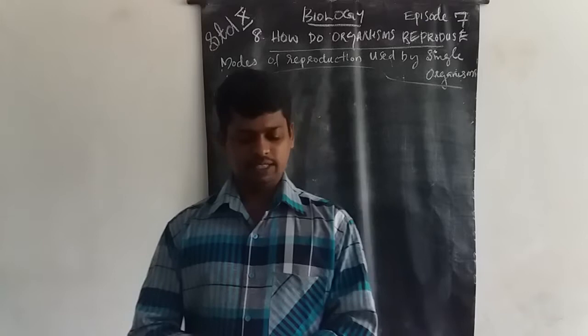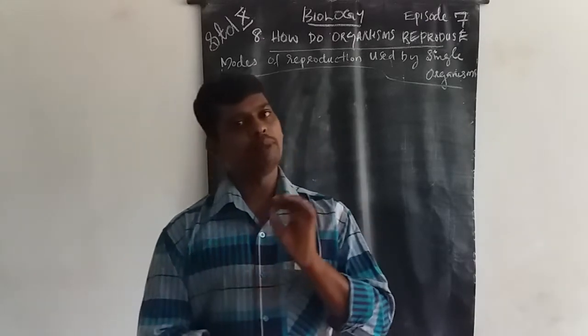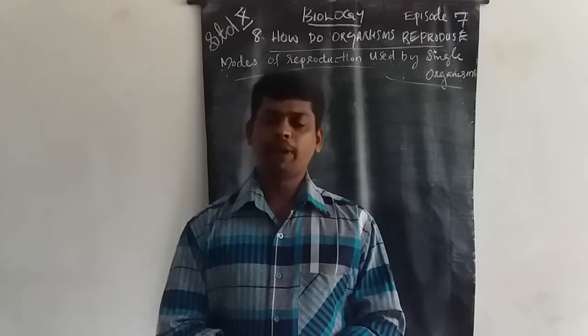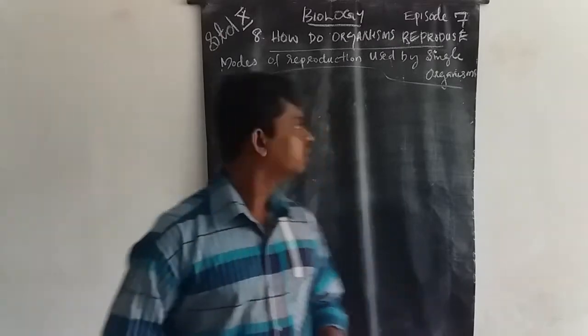The third one is regeneration. Example, planaria. Planaria is the major example for regeneration.